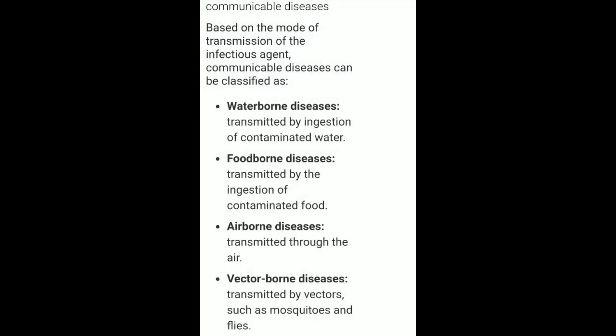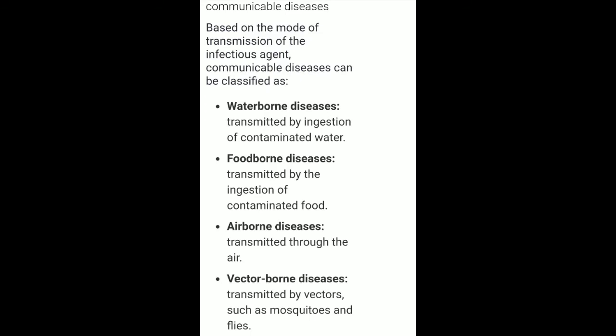What are the kinds of communicable disease? Based on the mode of transmission of the infectious agent, communicable disease can be classified as waterborne disease, transmitted by ingestion of contaminated water, like diarrhea, jaundice.